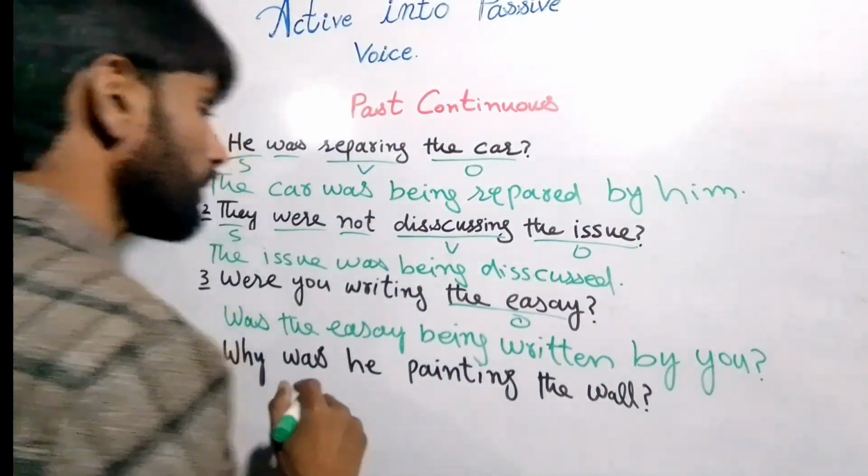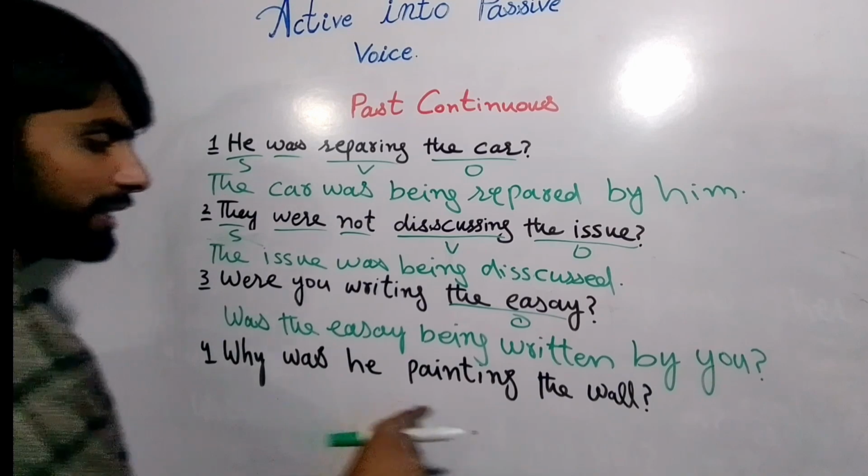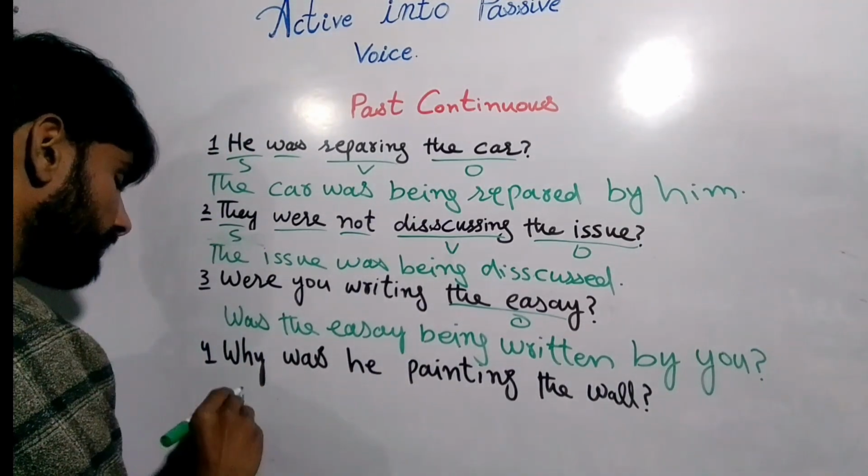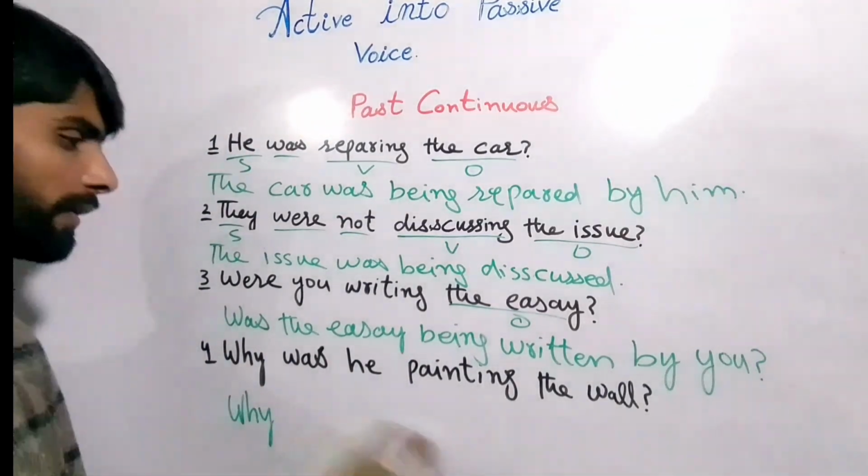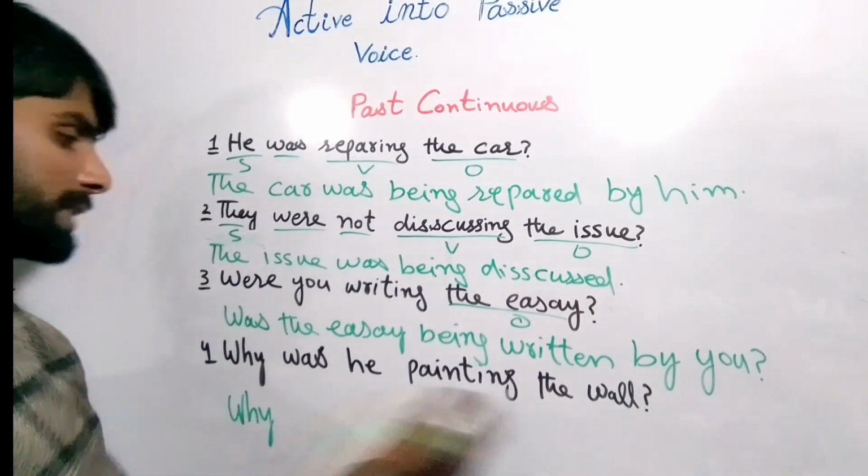right? And next is, why was he painting the wall, right? So the WH family word is why, right? The painting, the wall is the object, right?